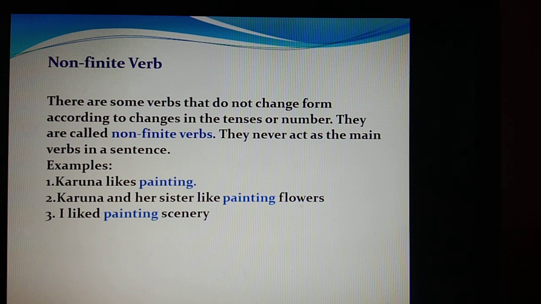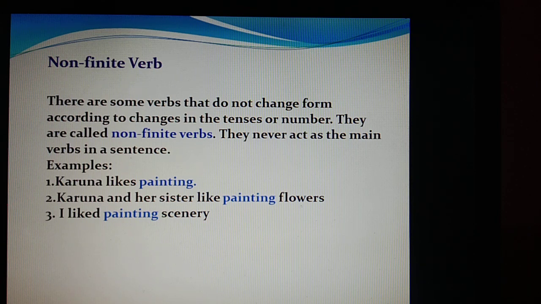Now, what is a non-finite verb? There are some verbs which do not change whenever we are changing the subject, or which do not change form according to changes in the tenses or number. They are called non-finite verbs, means even if we are changing the subjects or the tenses, that verb will never change. They never act as the main verb in a sentence. Okay. So they don't have a very important role in a sentence. Yes, they are acting as a verb but not the main verb.